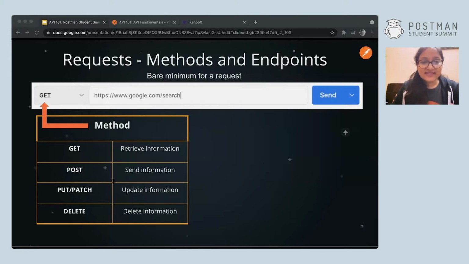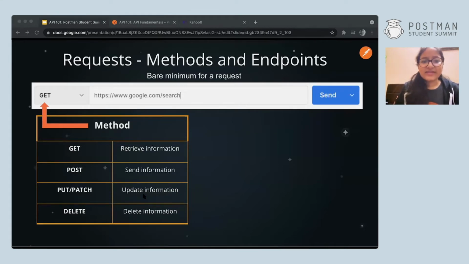Now you can see that in this table, I have put and patch both for updating information. So why would we make the same thing twice, right? But actually, there's a slight difference. Patch is for updating partial data of a record. Say in a whole page, you just want to change one single thing, then you use patch. But put is used for completely overwriting the existing data.